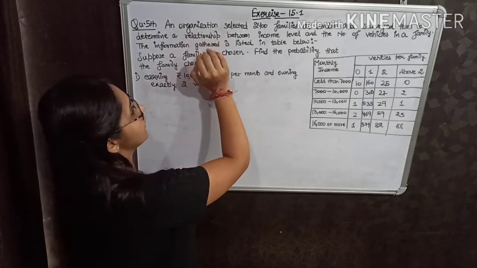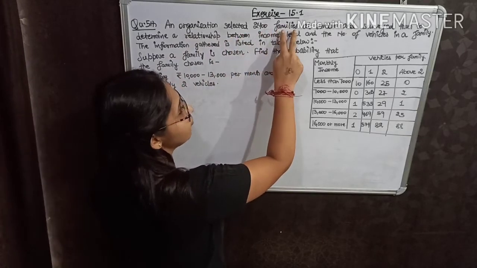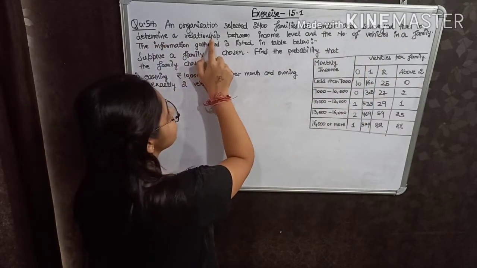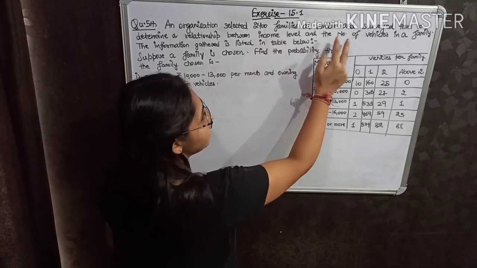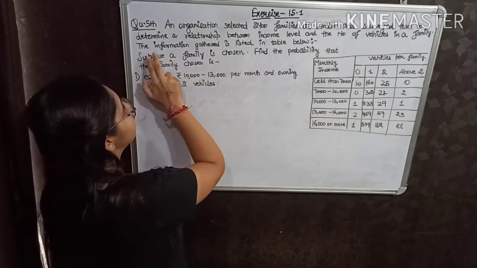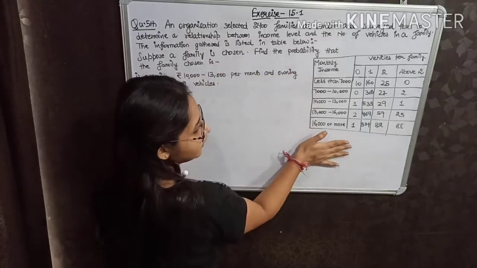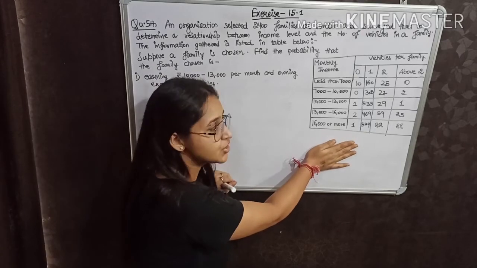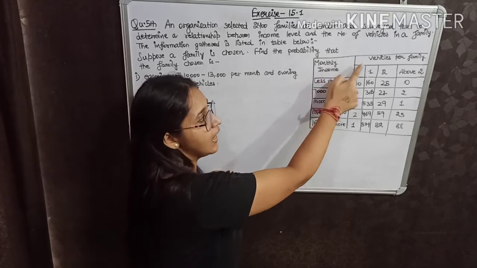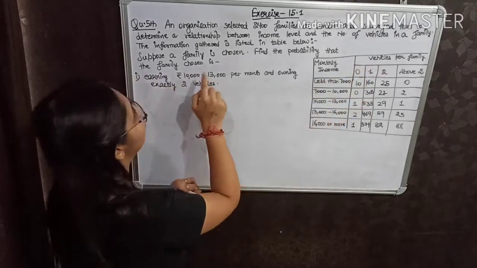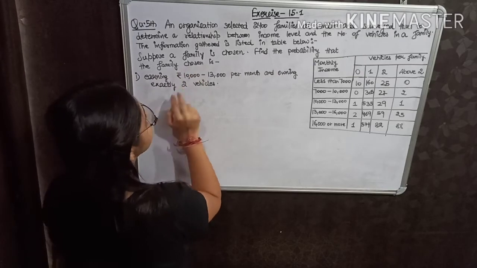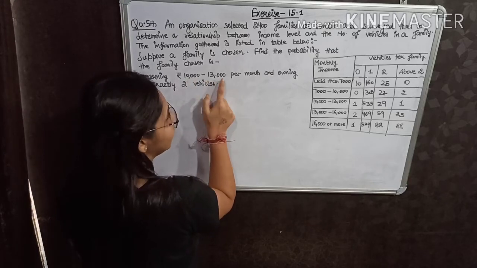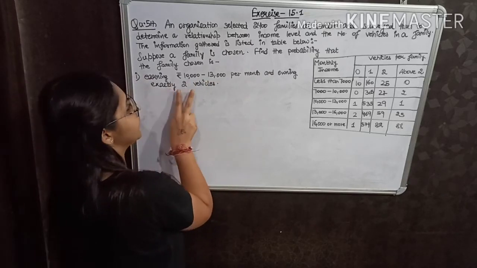So, an organization selected 2400 families at random and surveyed them to determine a relationship between income level and the number of vehicles in a family. The information gathered is listed in the table below. The table gives you a relationship between monthly income of families and the vehicles they own. Now, find the probability that a family chosen at random is, first part, earning 10,000 to 13,000 per month and owning exactly 2 vehicles.